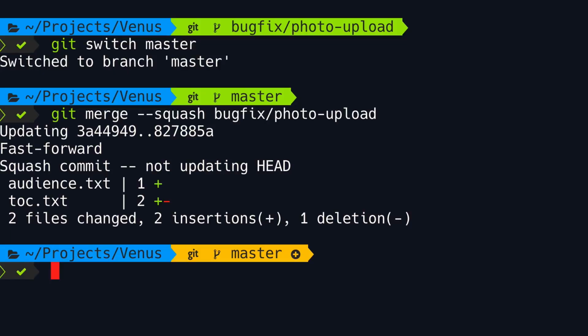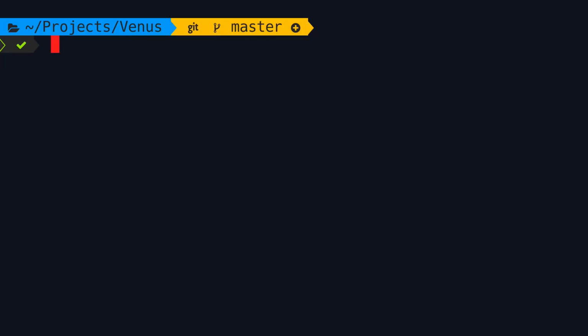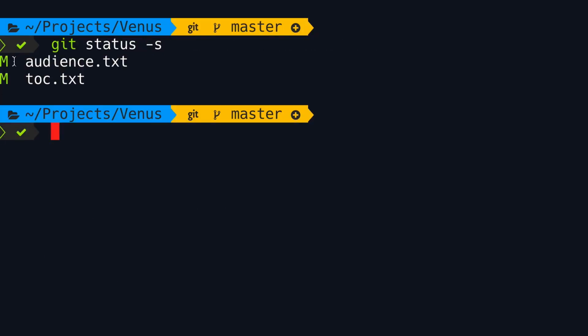Let's see what happens. Git created a new commit called a squash commit, which combines the changes across these two files. But we don't have a commit yet. All these changes are in our staging area. Let me show you. So git status -s. Look, both these files are modified and they're staged.